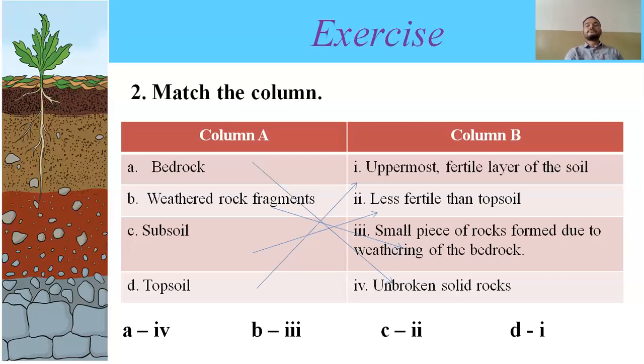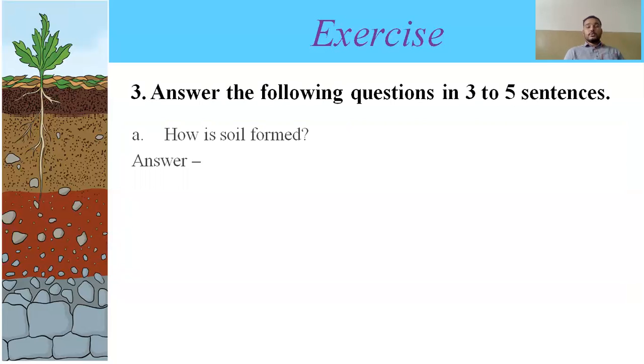Got it? Now, the third question, you have to answer the questions in 3 to 5 sentences. The first question is how soil is formed. If you have gone through the video, you will get to know that soil is formed from the weathering of rocks.